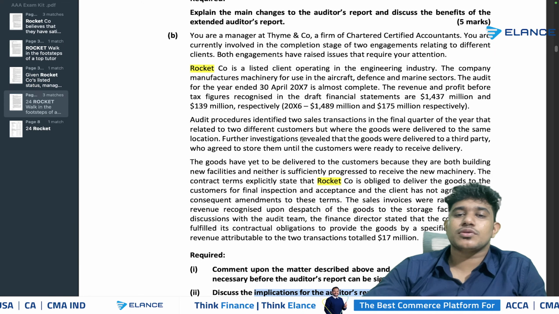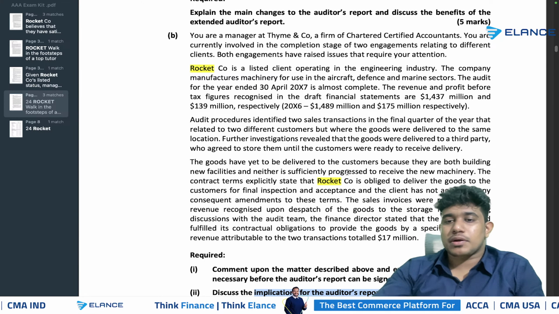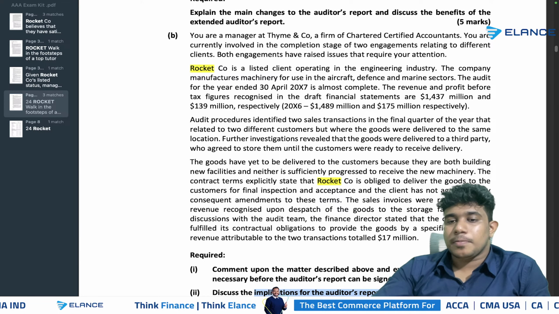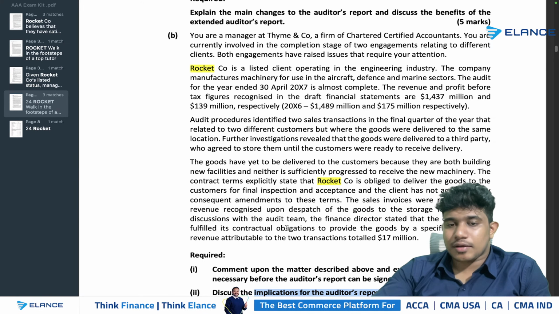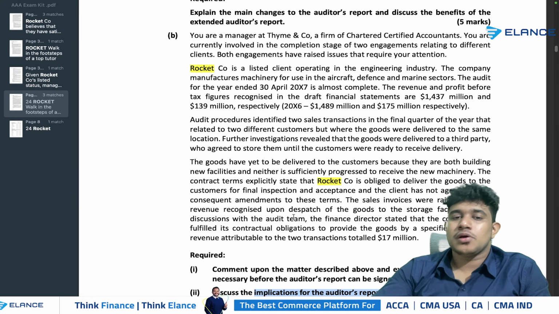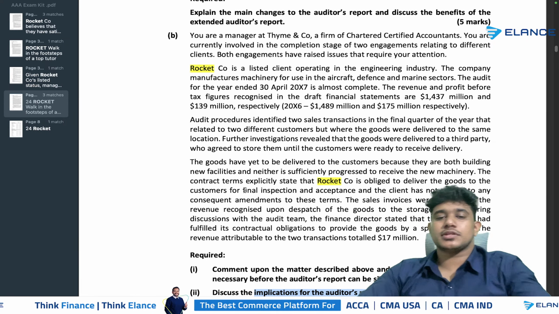And they have also mentioned that the goods are yet to be inspected by the customers. But what the company has done is treat the 17 million as revenue, and they have stated that they have fulfilled all the contractual obligations. So this is what is mentioned in the scenario.